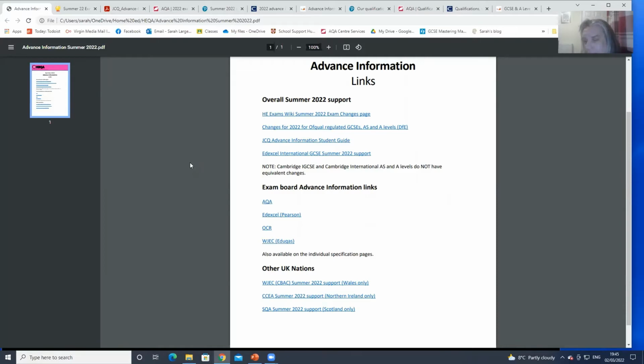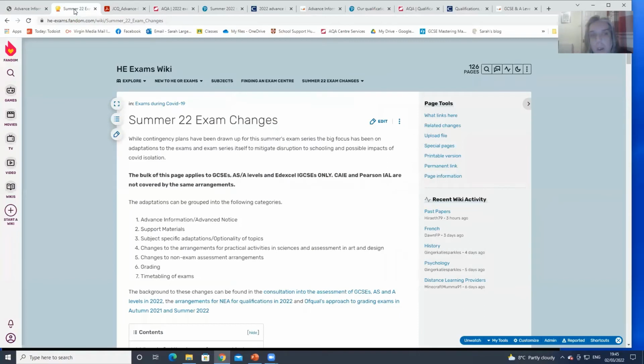So where can you go to find the information? Well, in the short term, if you haven't got access to this, there's the summer 2022 exam changes page on the wiki. Straight there from the top, you can find it. Link there. It was written before the advanced information came out the day before, but it's got all the links that you need. I'm fairly sure it's right because I wrote it. So it should be as close to what we have as there.